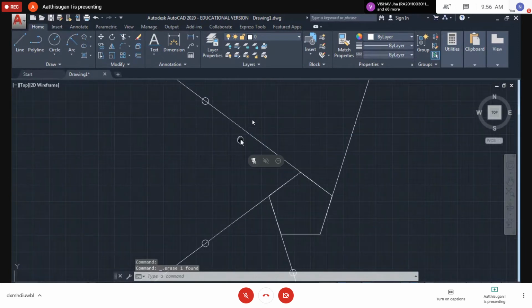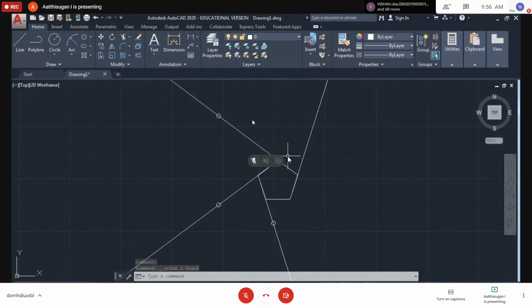So listen again. First I drew the shape of a pentagon, side of 30 mm. Next I'm going to draw the rays from this line, through this side, through this side. If you want to draw this side also, you can draw it, no problem. So now I'm going to unwound from this end, in a clockwise direction. I'm going to unwound this side length of almost 30 up to here. Now this will be coming straight.